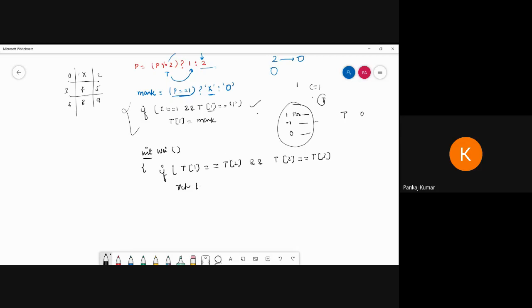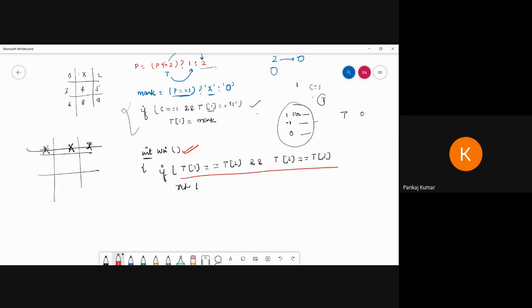Okay, so we can match like this. Suppose this is 1 2 3. Now this value is matched with this value, which is matched with this value, that means the win situation. So for this purpose I am writing this code using this function.